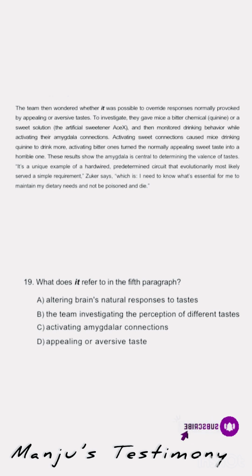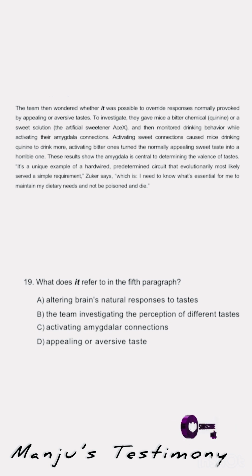It's a unique example of a hardware predetermined circuit that evolutionarily most likely served a simple requirement, Zucker says, which is: I need to know what is essential for me to maintain my dietary need and not be poisoned and die. So guys, here we see the word "it" in the first sentence, so you don't have to read the entire paragraph. It's easy to get from reading the first two sentences, but if you have time you can read, because it may help to find the next question easily. So let's read the options now.